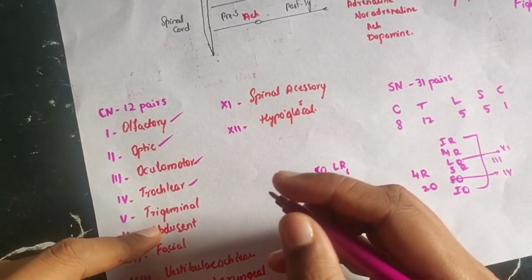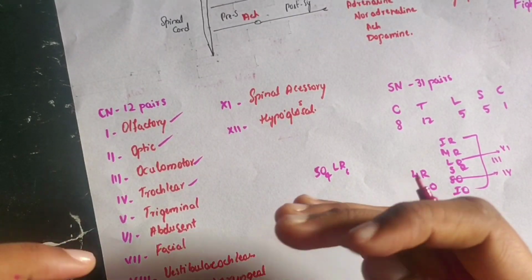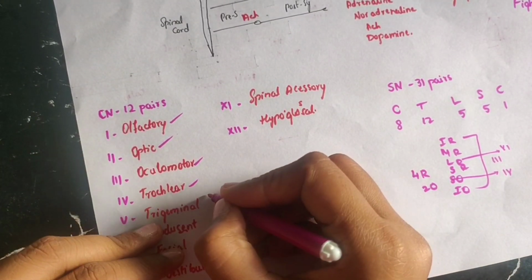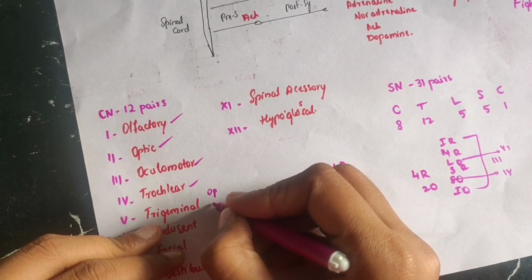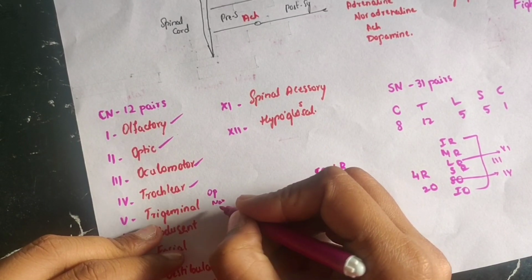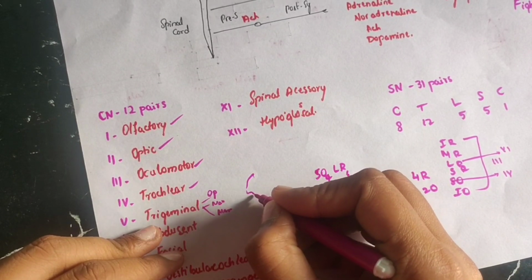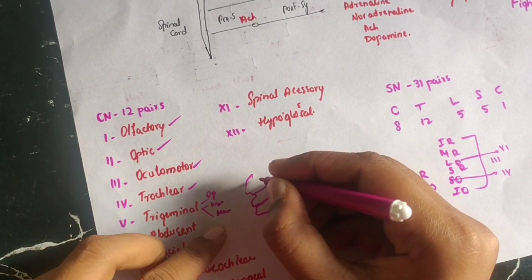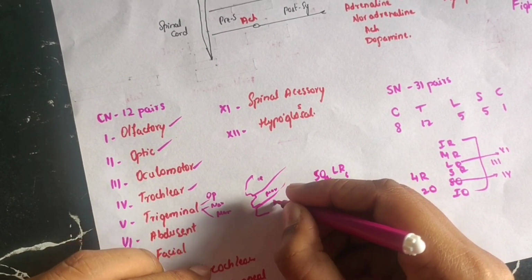The trigeminal nerve has 3 divisions, the ophthalmic nerve, maxillary nerve, and mandibular nerve. These 3 innervate the face. Taking the face from the upper lip, it is innervated by the ophthalmic nerve, maxillary nerve, and mandibular nerve.